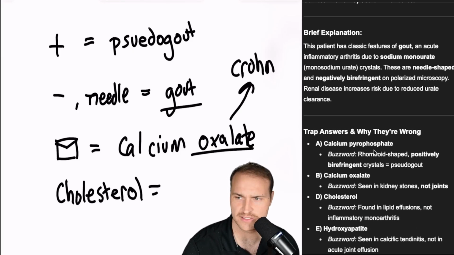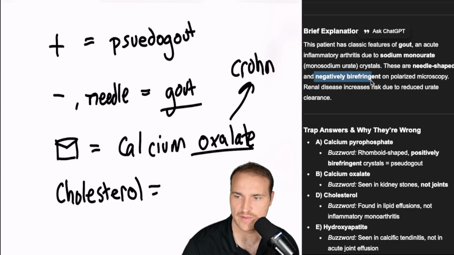So let's see what these explanations are. Classic gout. Negatively birefringent. Calcium pyrophosphate has the rhomboid shape. Kidney stones would be seen with calcium oxalate, not the joints. Cholesterol is found in lipid effusions. Hydroxyapatite would be calcific tendinitis.